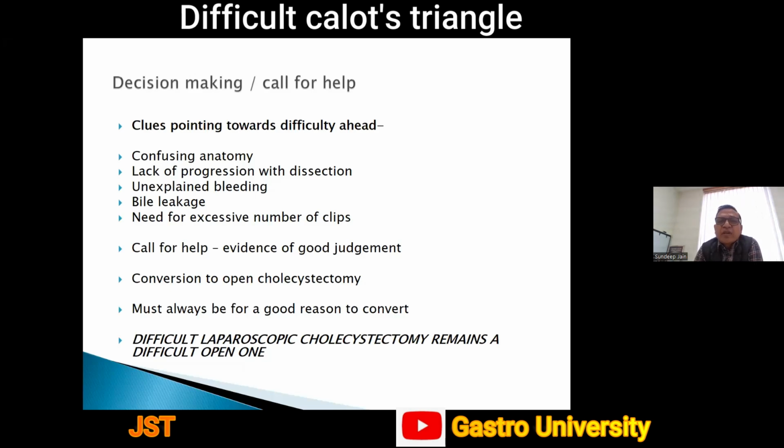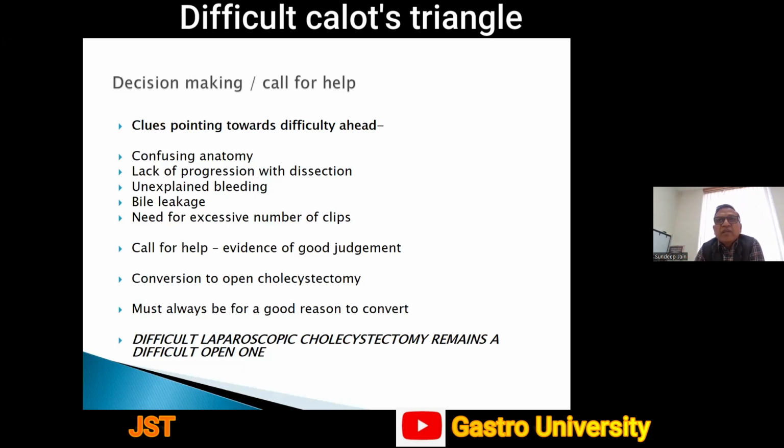Clues pointing towards difficulty ahead include confusing anatomy, lack of progression with dissection, unexplained bleeding, bile leakage in Calot's triangle, and need for an excessive number of clips. In all these situations, we must have a low threshold to call for help.